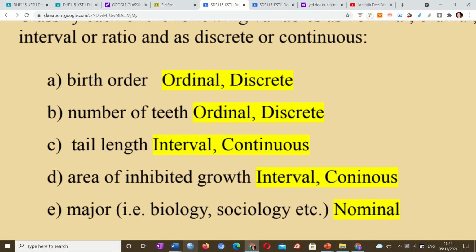So you are younger than me. Number of teeth, we can have it as ordinal. We can group it. Maybe they lost some teeth because of decay, or it was problematic and the dentist took it, so it's not always 32.